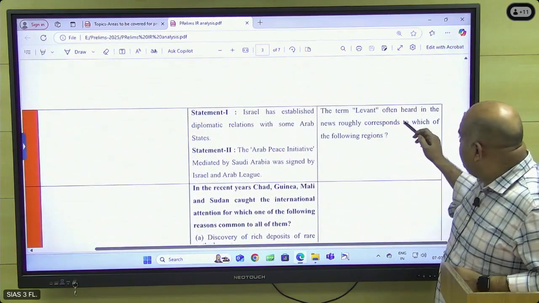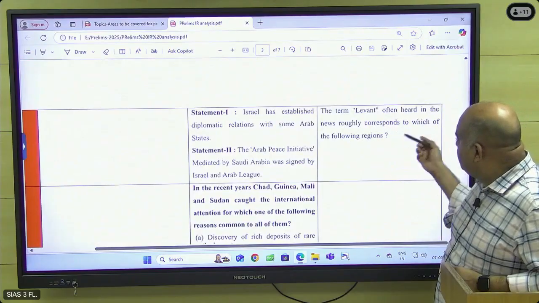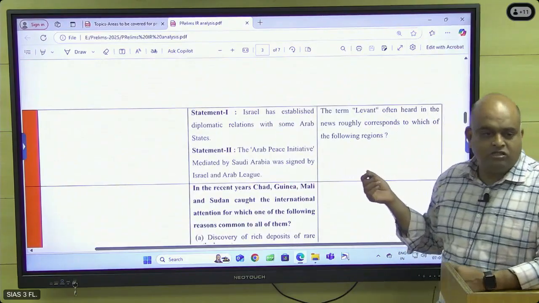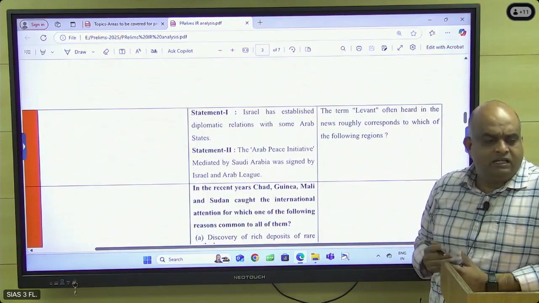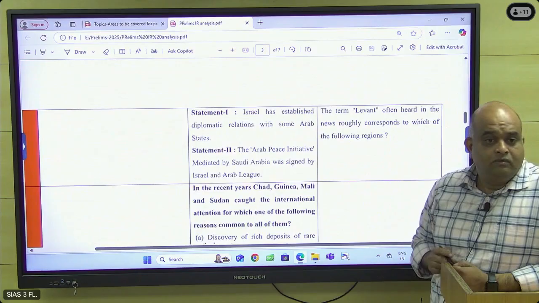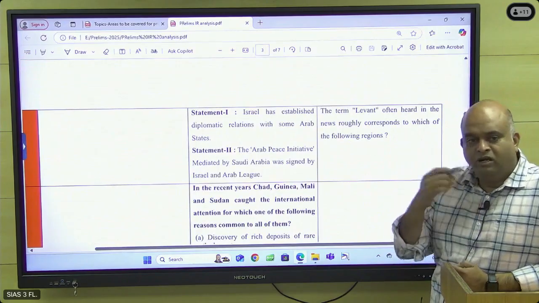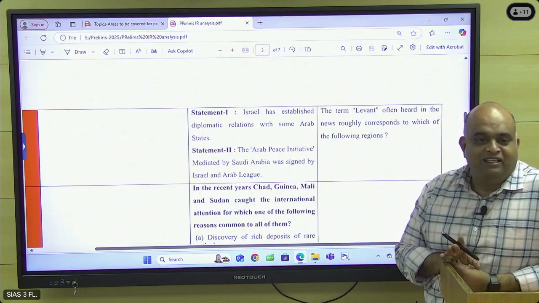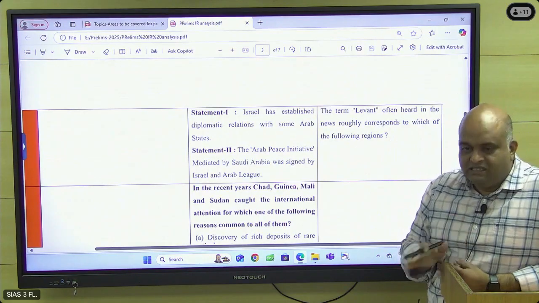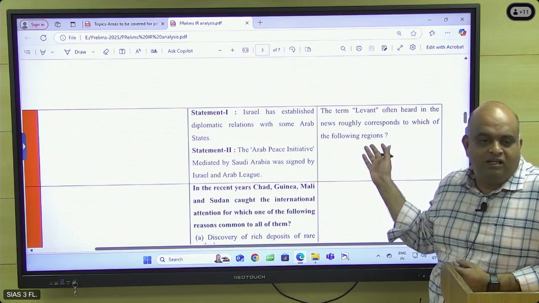And then the term Levant, often heard in the news, roughly corresponds to which of the following regions? Four regions were given. Levant belongs to which region? West Asia. Specifically, it is Syria. Syria's older name is Levant.